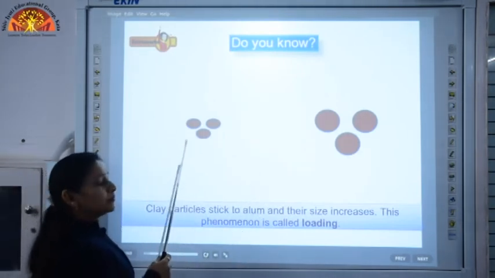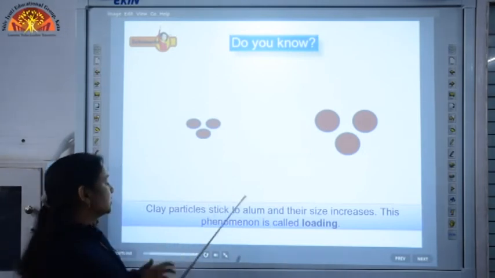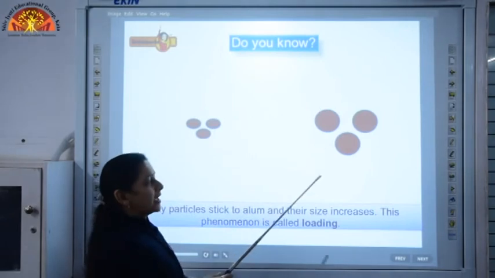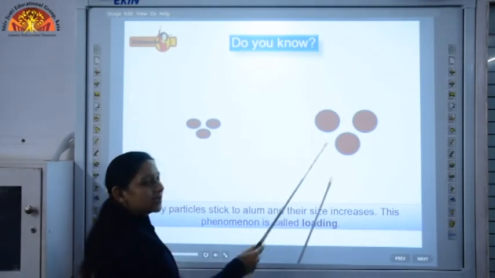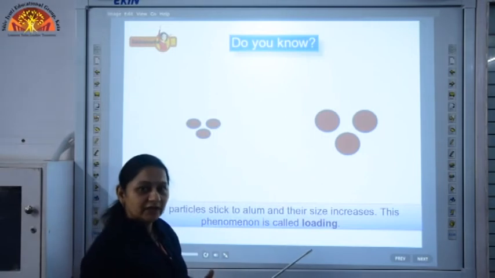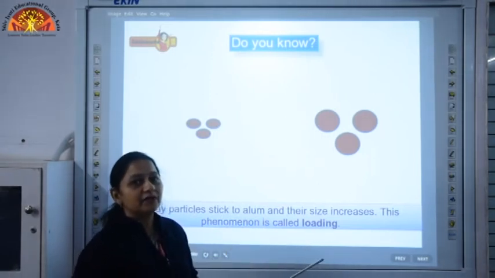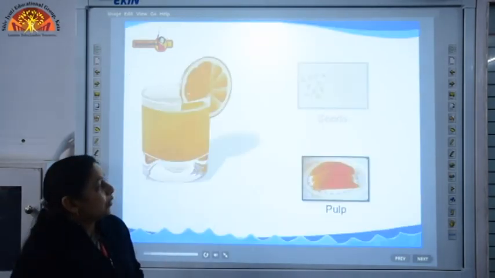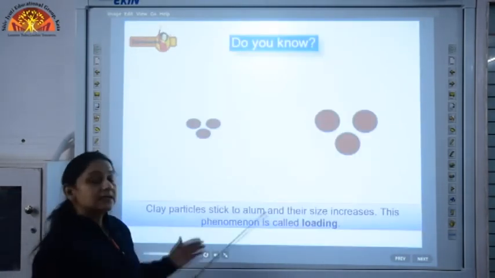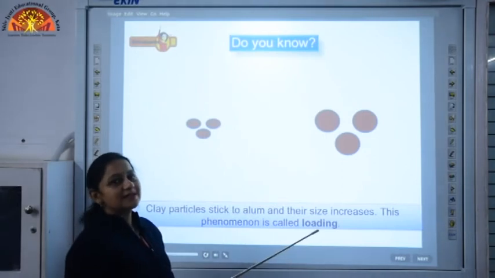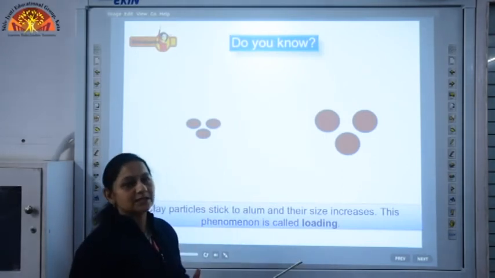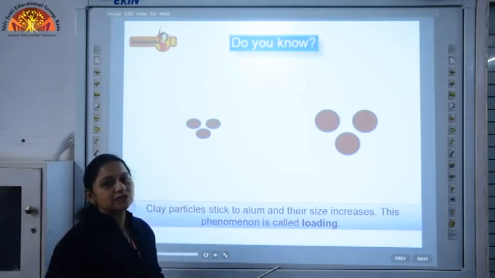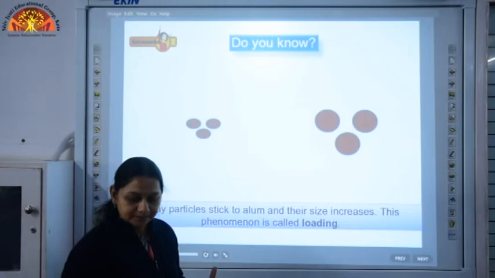When we add particles of alum to water, the clay particles stick to the alum particles, and thus these particles become bigger and heavier in size, and when they become heavier, they settle down very easily. When they settle down easily, the rate of sedimentation is increased, and this process of adding alum to increase the rate of sedimentation is called loading.